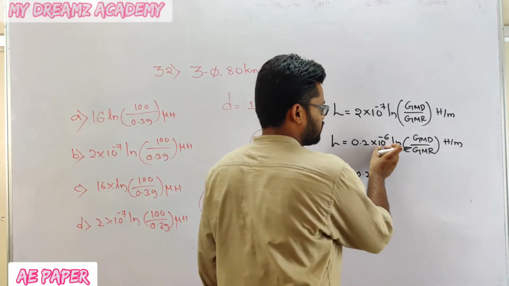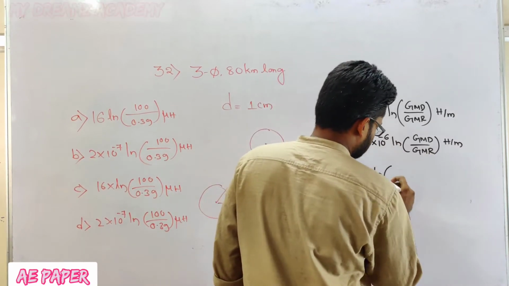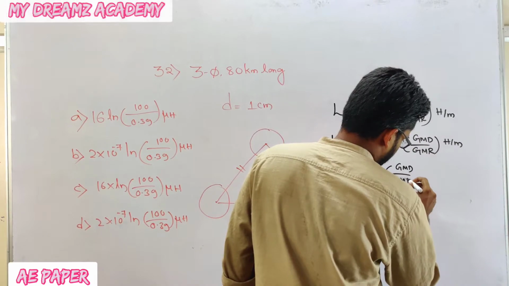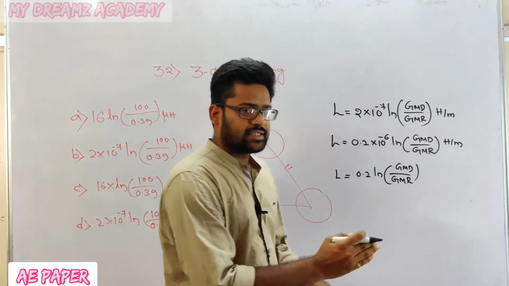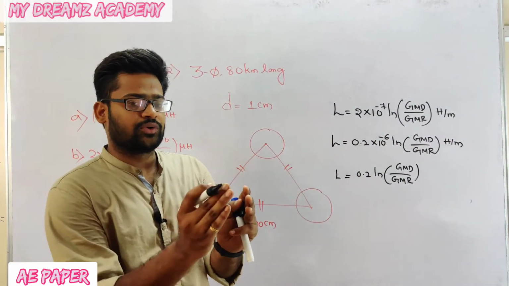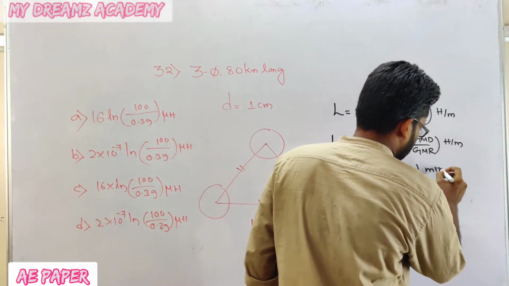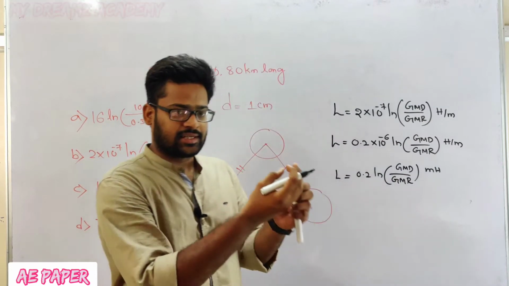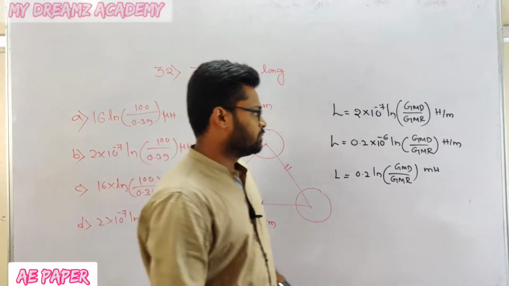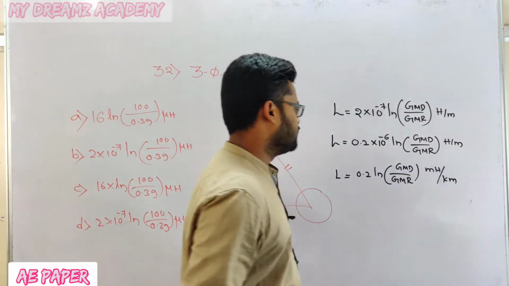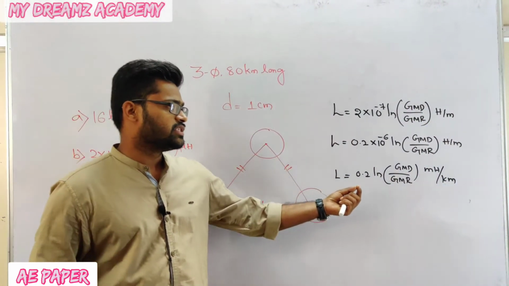In this 10 to the power of minus 6, I have divided like this: GMD divided by GMR, 10 to the power of minus 3 and 10 to the power of minus 3. It will give 10 to the power of minus 6. One 10 to the power of minus 3 is millihenry. Another 10 to the power of minus 3, if you take into the denominator, it will give kilometers. So millihenry per kilometer: 0.2 ln GMD by GMR.